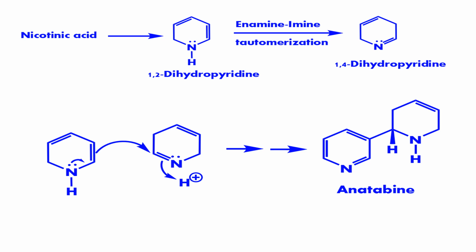1,2-dihydropyridine, and this 1,2-dihydropyridine can undergo imine tautomerization. Tautomerization simply means the intramolecular movement of hydrogen, that is, to produce what? 1,4-dihydropyridine. It is 1,4-dihydropyridine that's used for producing this anatabine. This anatabine is also an alkaloid that has nicotine as a precursor.